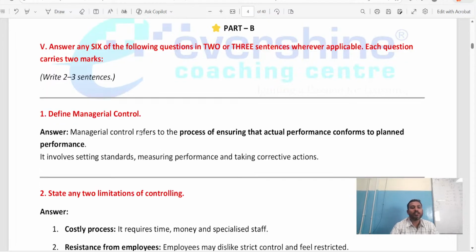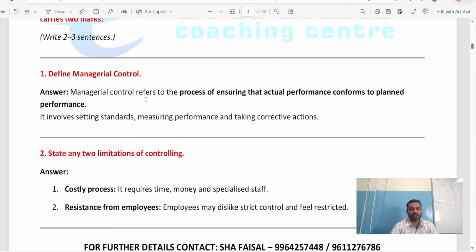Write in 2 to 3 sentences. Define managerial control. What is managerial control here? It is a process of ensuring that actual performance conforms to planned performance. Now I have planned how I should get my performance. Based on my planned performance, my actual performance should also suit it, right? So this is called managerial control. Managerial control refers to the process of ensuring that actual performance conforms to planned performance.